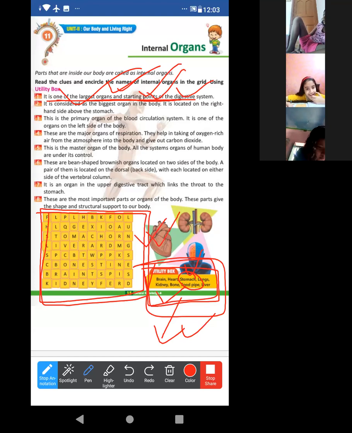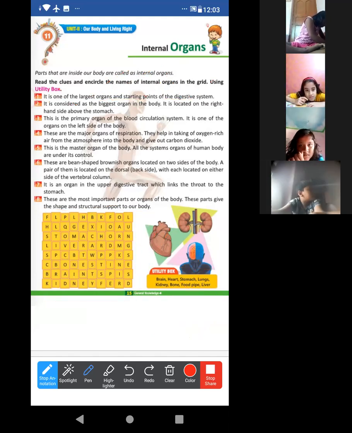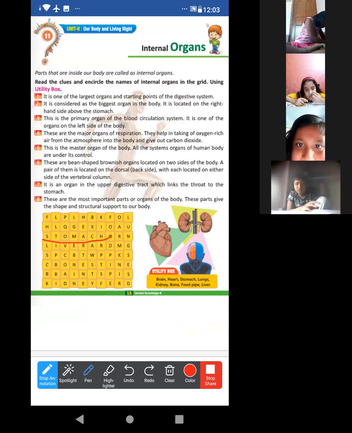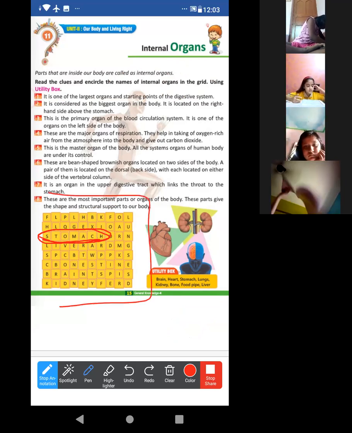Suppose stomach, I told for the first answer. Now you have to find where the stomach is written in this grid, in this puzzle box. Where is the stomach written? Now just look, find. If we find where the stomach is written over there, look here, let me clear it. Just find stomach, look at this. In this way, you have to encircle. Now it is clear. Look, you have to find the answer from this grid. All of you, is it clear?